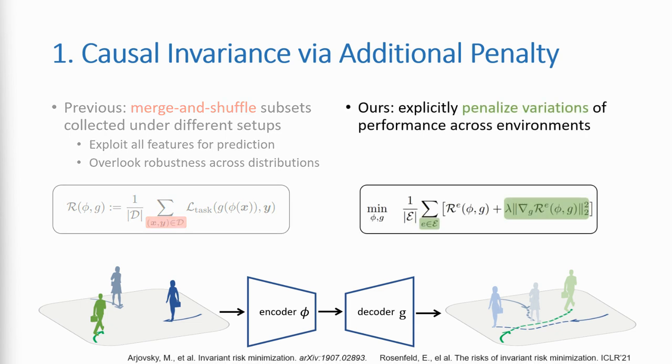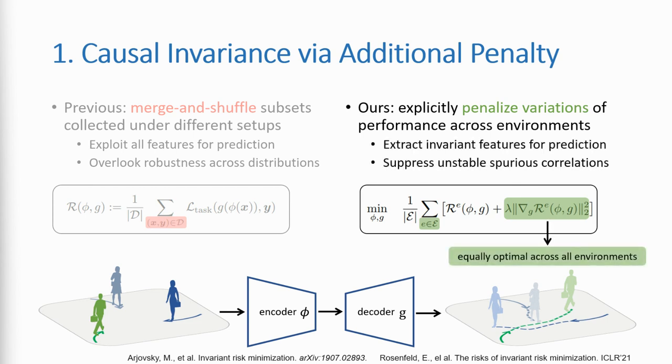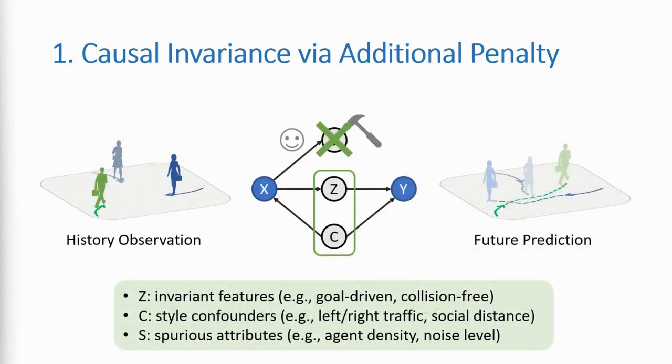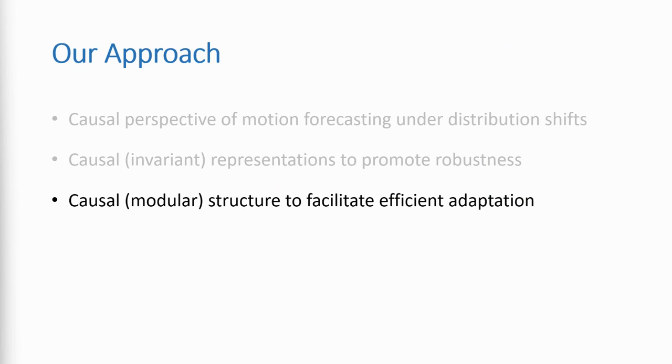To address this issue, we propose to train the model with an additional loss penalizing the variations of prediction errors across environments. This regularizer encourages the model to be equally optimal in all environments, including both the ones seen during training as well as those unseen at test time. However, the invariant regularizer alone comes with a clear drawback. The learned representation tends to not only remove the spurious features but also drop the motion styles that may sparsely change across environments. To tackle this problem, we further introduce a modular architecture, which factorizes the knowledge of invariant and style features for efficient adaptation.